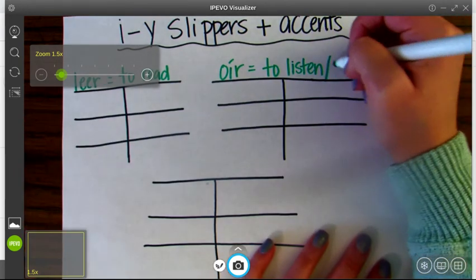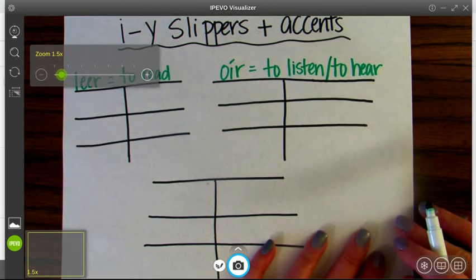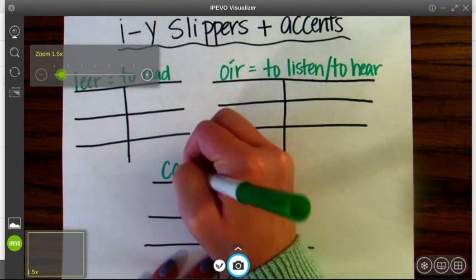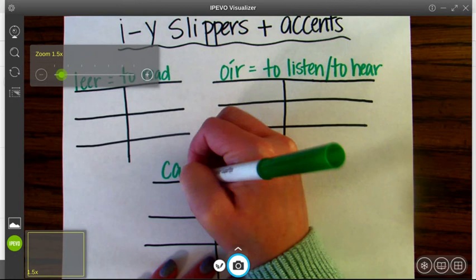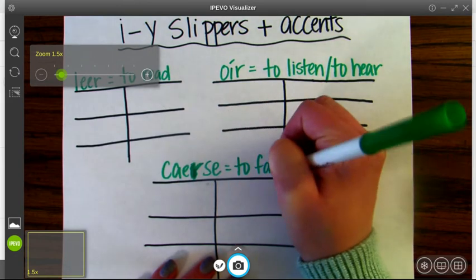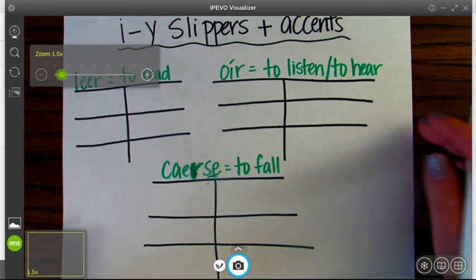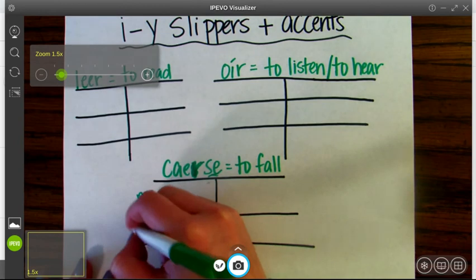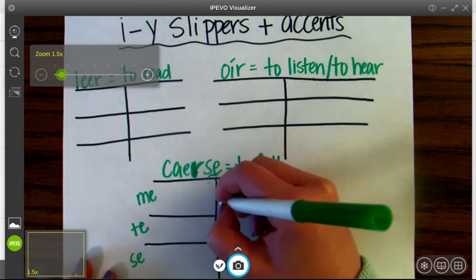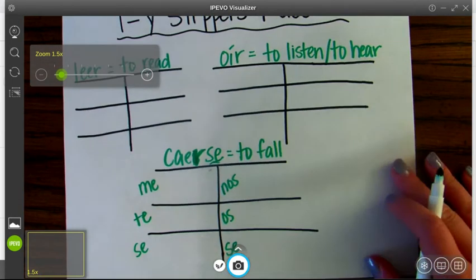To hear, we'll say. All right, and then the third one, caerse, I don't think that you guys know yet. Se me fue. Caerse means to fall. Remember, if it's a reflexive, we have me, te, se, os, nos. Right? We have to include those. If we don't, then our conjugation is not correct.